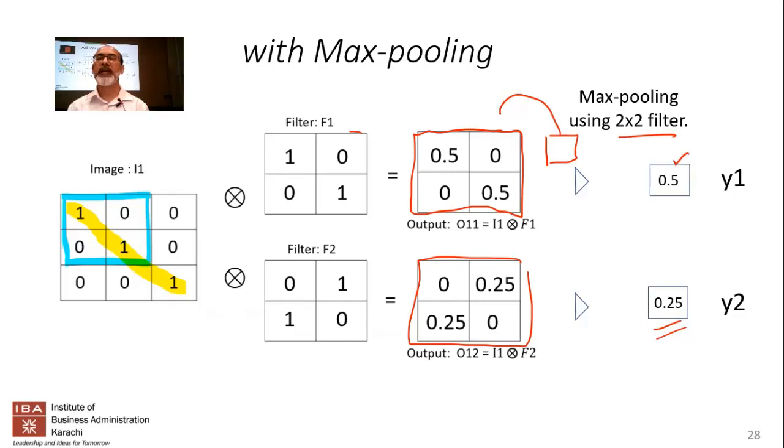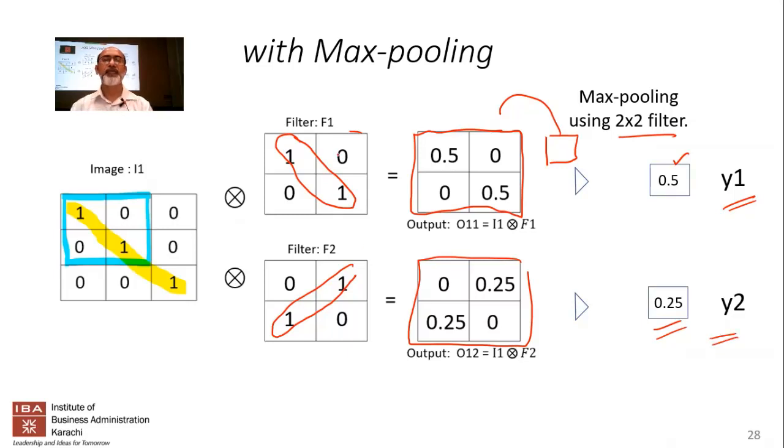All right. So if you think about it, using this filter, the one that is choosing this over here, if I apply it, I get a 0.5 on Y1, and I'm getting a 0.25 for this value.